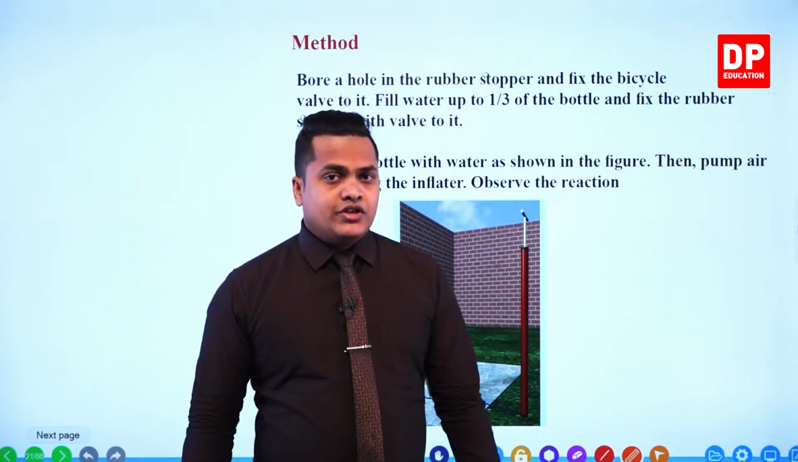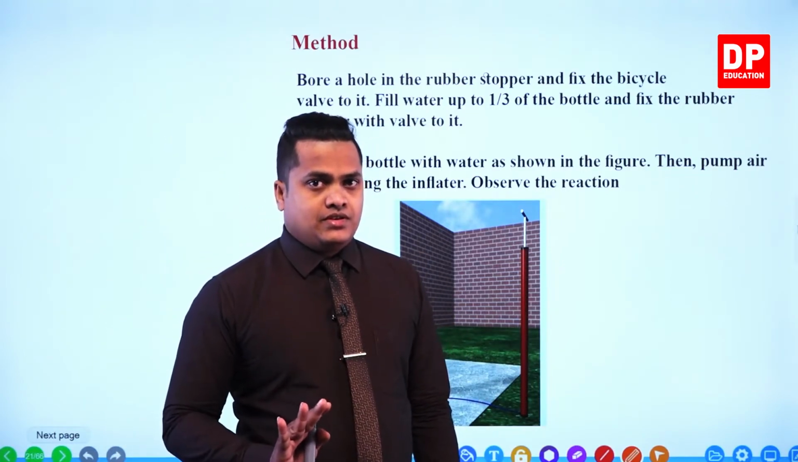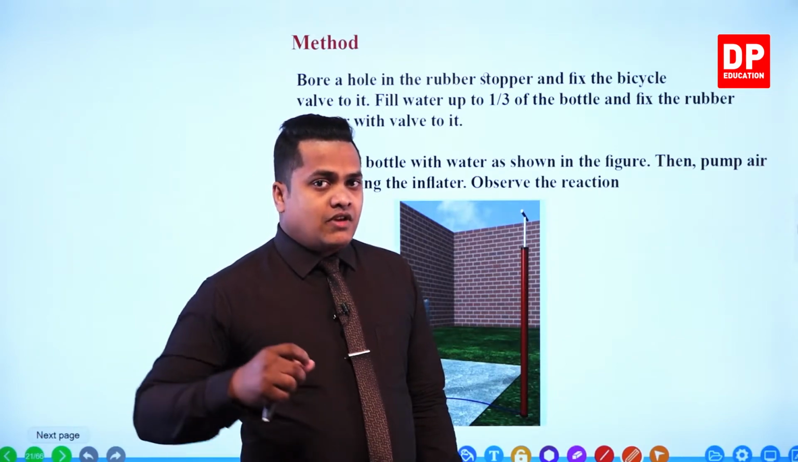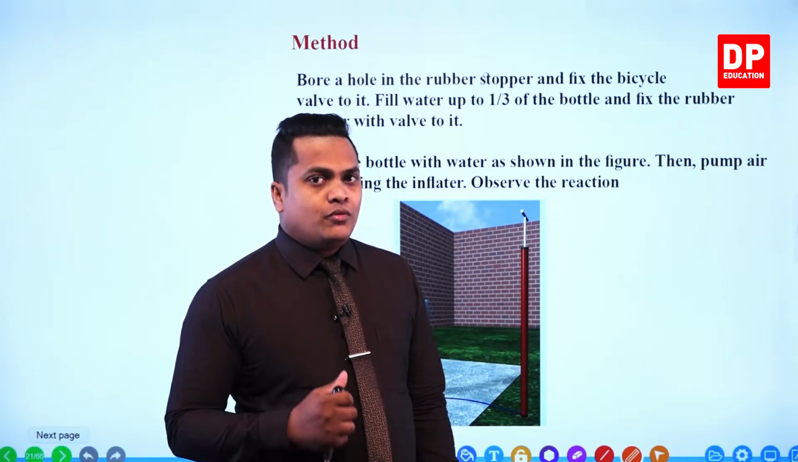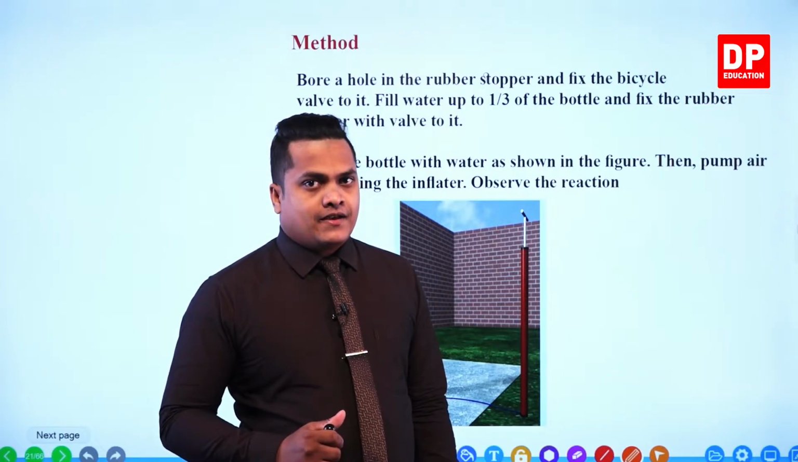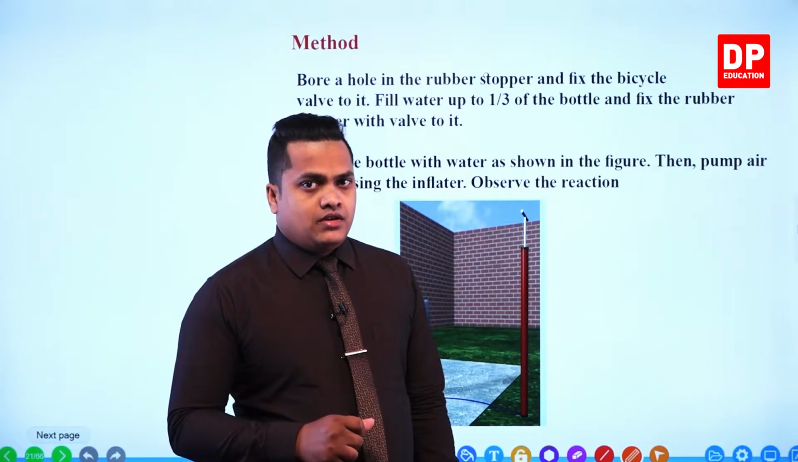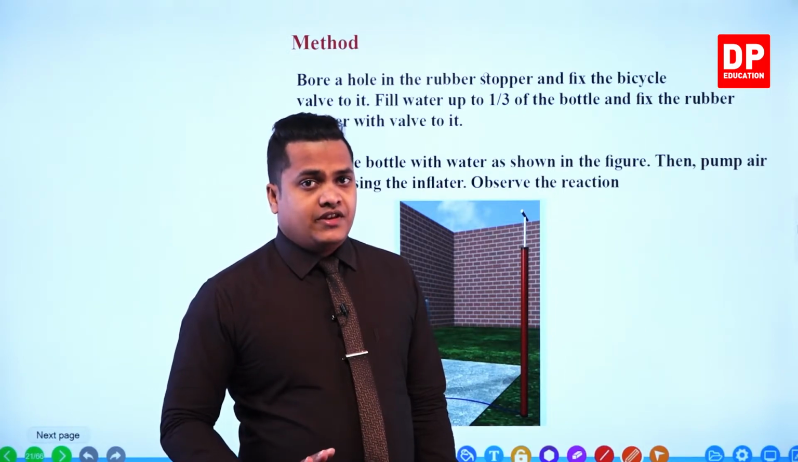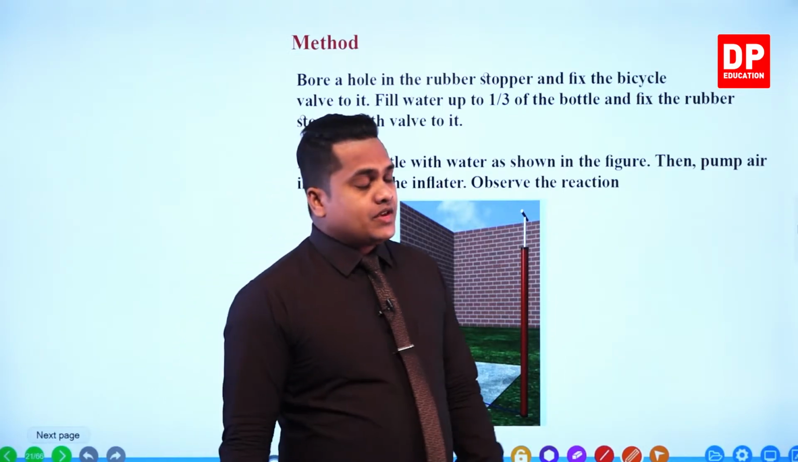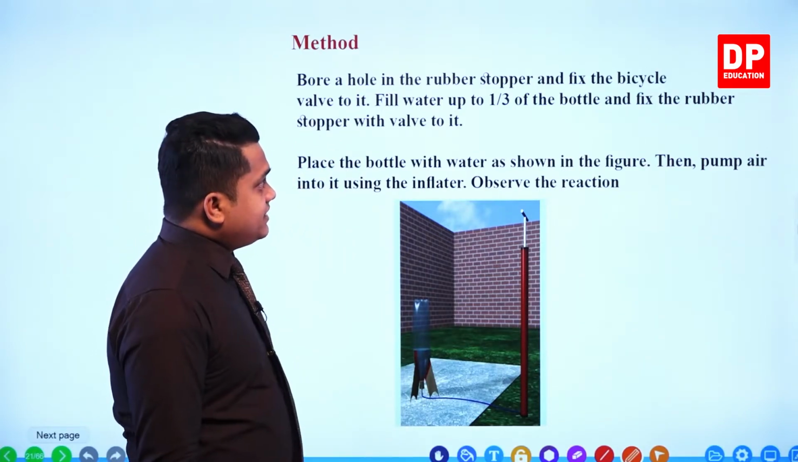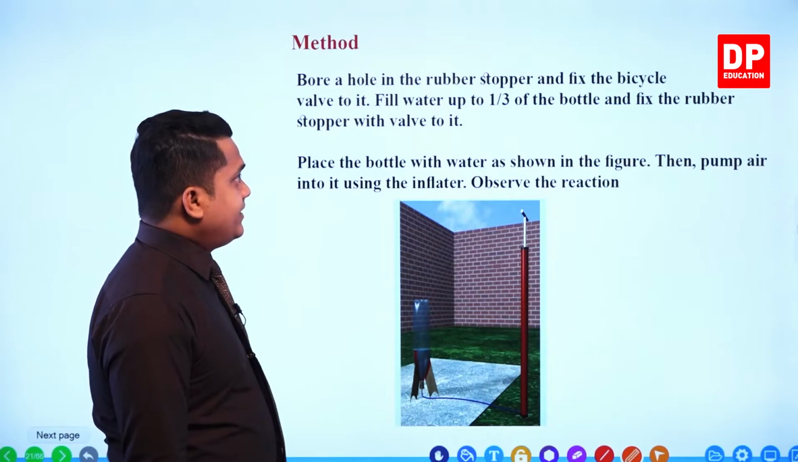Now that hole should not be loose. I mean the valve should tightly go through the hole. Okay, the valve should go tightly through the hole. It should not be loosely fitted. Remember that. So bore a hole in the rubber stopper and fix the bicycle valve to it.